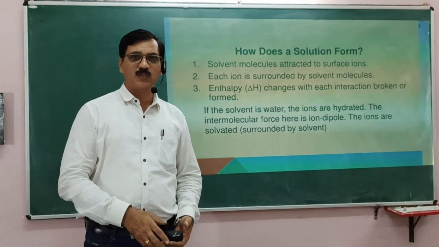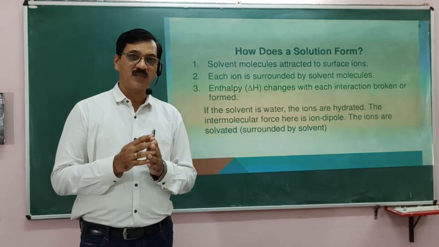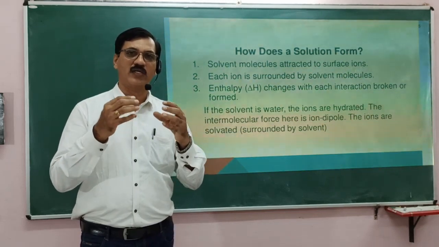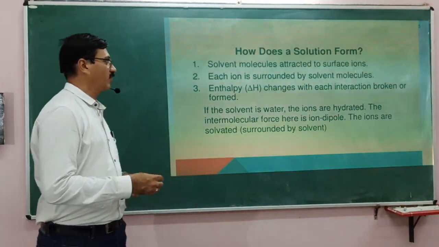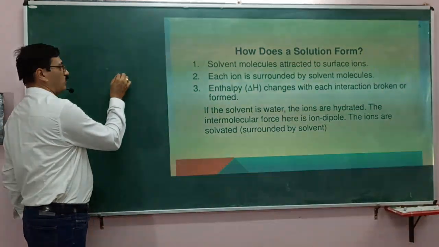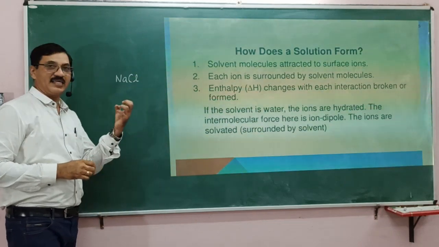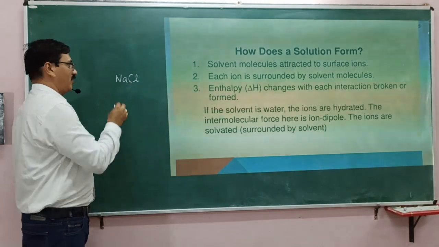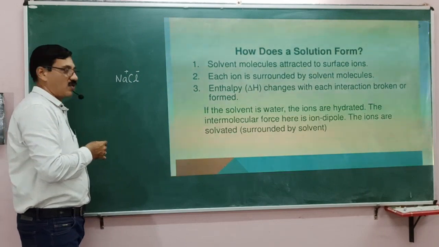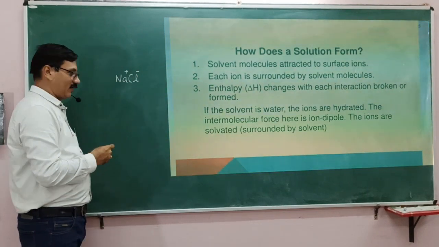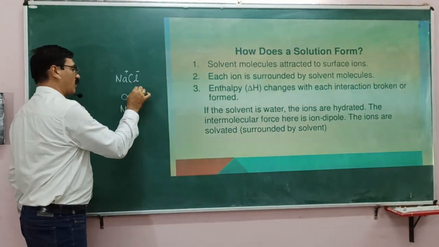So when a solution is being formed, there must be attraction, or interaction, between the particles of solute and particles of solvent. Let us try to know about these things correctly. Now, there is sodium chloride. How does sodium chloride get dissolved in water? You know that sodium chloride consists of ions, sodium ion and chloride ion. When sodium chloride is dropped in water, each sodium ion is surrounded by water molecules.